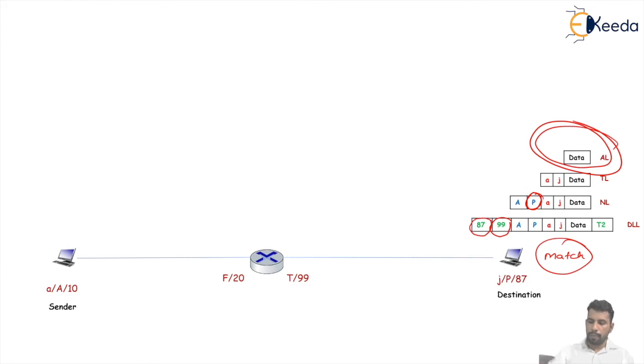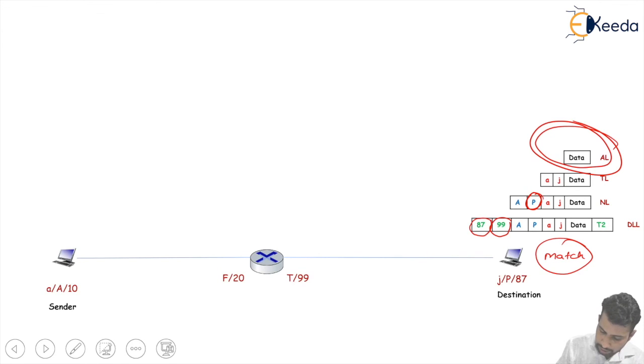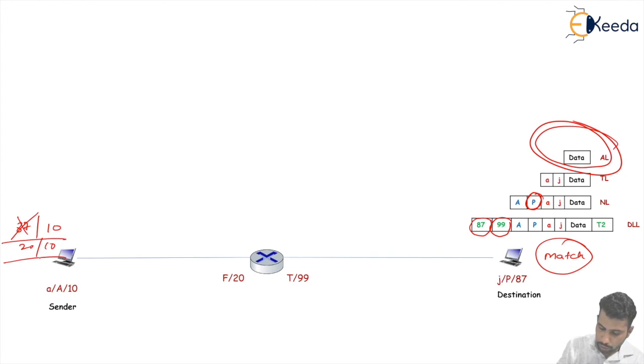Here we see how a packet travels from the source to the destination when the source and destination are present in different networks. Here you notice one thing: the physical address is changed from hop to hop. The destination physical address was 87 first of all, and the source physical address was 10. And this one is changed from 87 to 20 and 10.